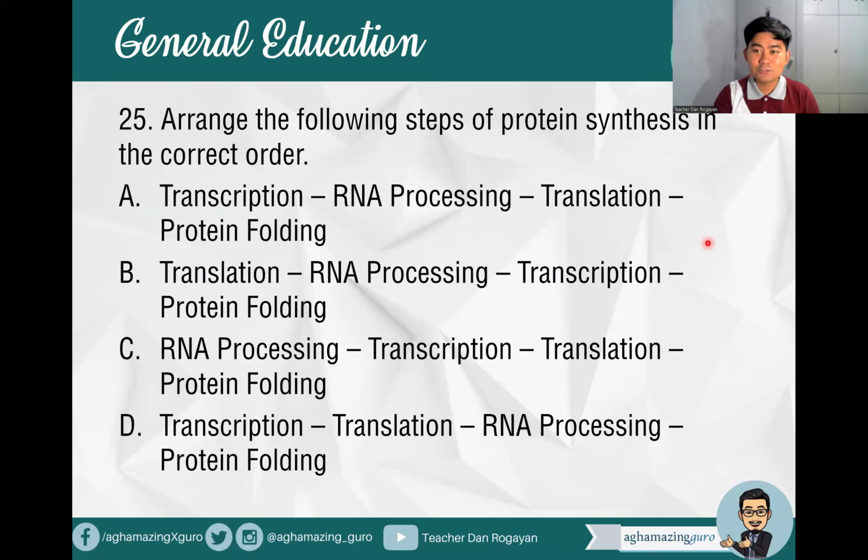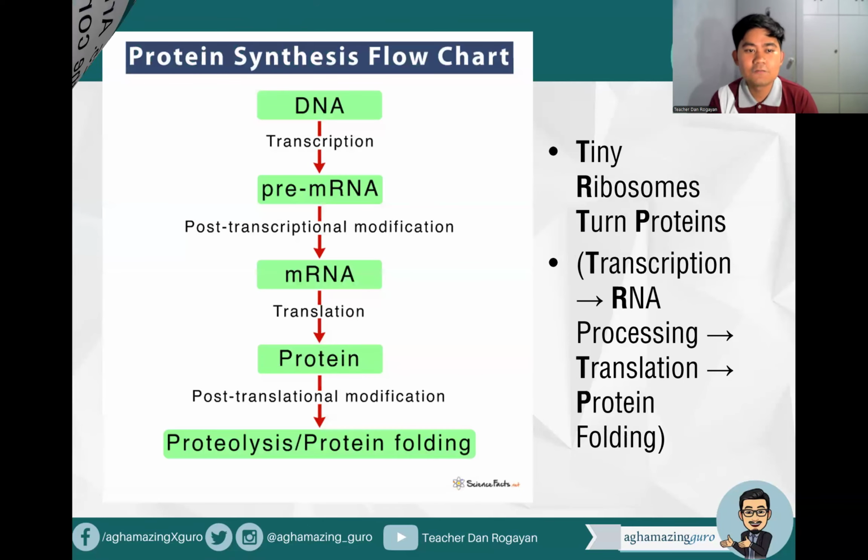Then after transcription, ang susunod, RNA processing or mRNA processing. And then you have translation and then protein folding. You can use the mnemonic: tiny ribosomes turn proteins. So that's transcription, RNA processing, translation, protein folding.